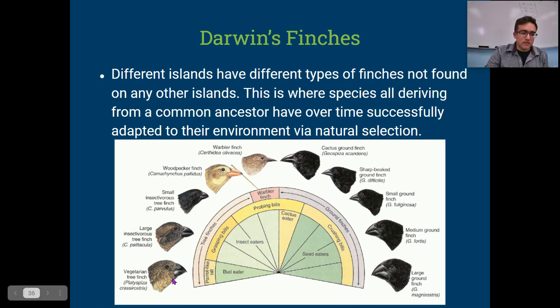Others ate buds on flowers, perfect. Or these seed eaters had perfect beaks to match the food source. So the whole idea of Darwin's natural selection, of how the environment selects for adaptations, started from finches.